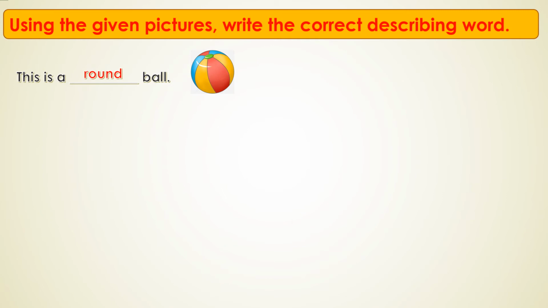The word round describes what? The size, shape. Yes or no? The word round describes the shape of a ball. How is it? It is round. This is a round ball. We'll see the next one.